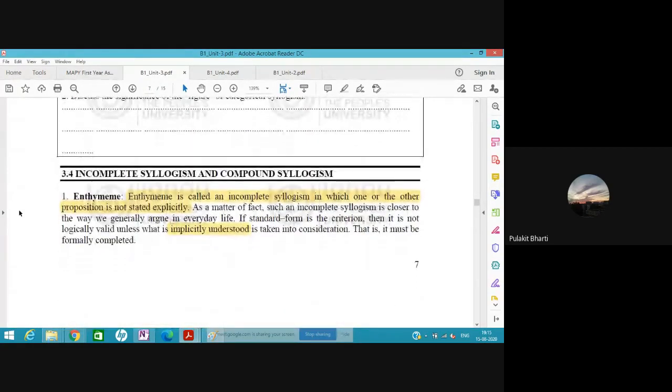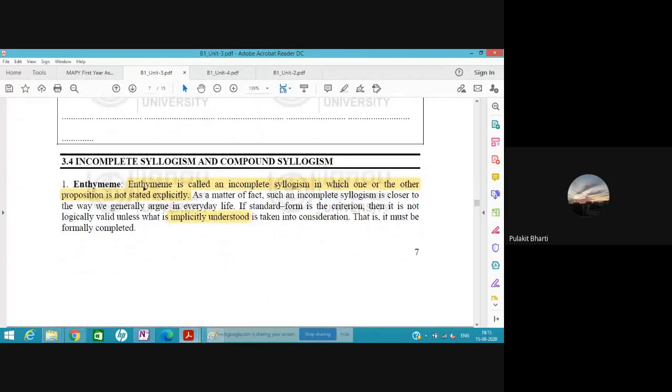So what is enthymeme? It's simple. Enthymeme is an incomplete syllogism. What is a complete syllogism? As I said, in every syllogism there are always three propositions: the major premise, the minor premise, and the conclusion. The major is what we are trying to prove.